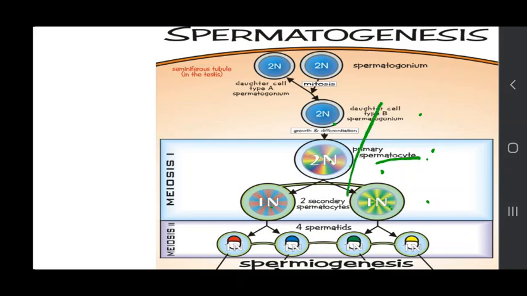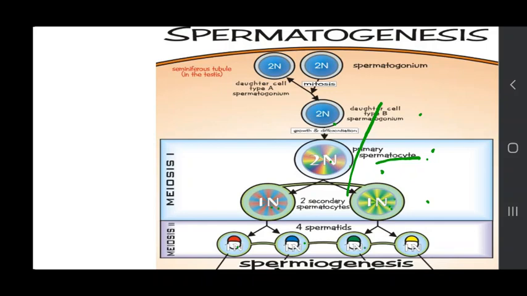This secondary spermatocyte now undergoes another meiotic division, the second meiotic division, meiosis 2, which is equational, and this secondary spermatocyte forms two spermatids.